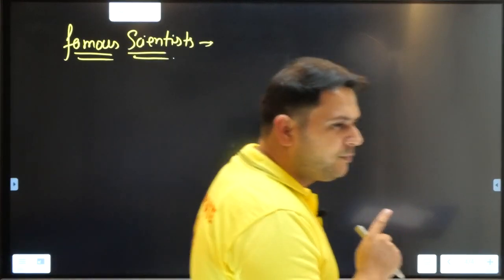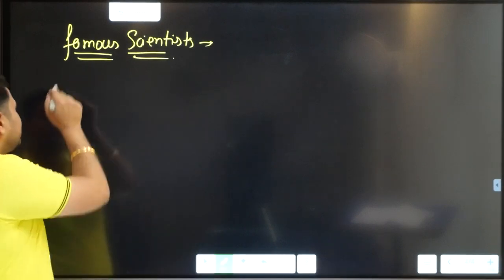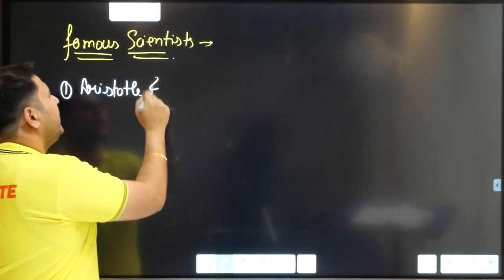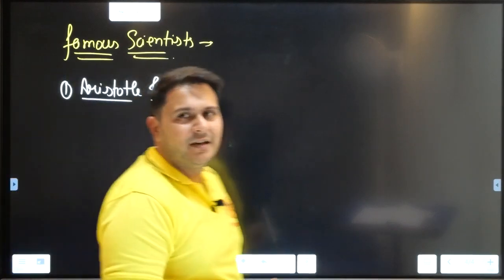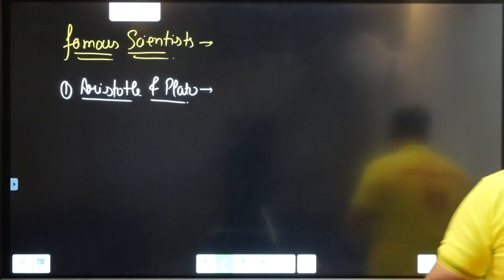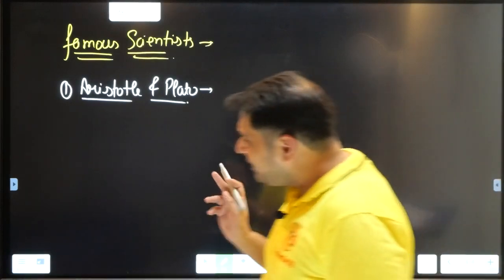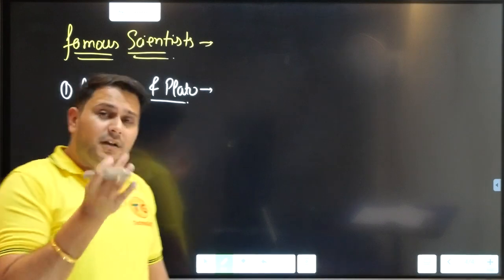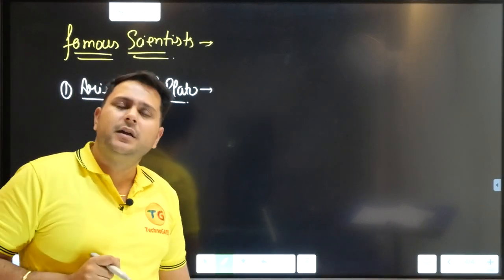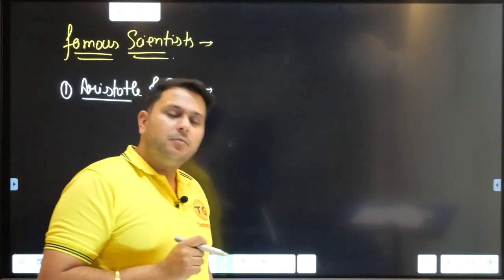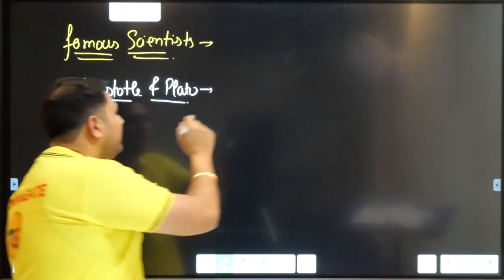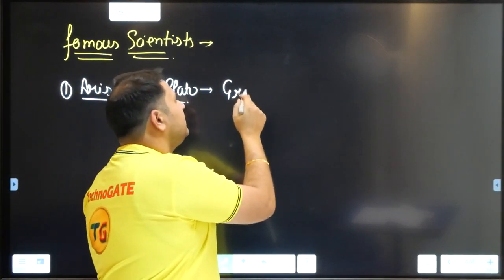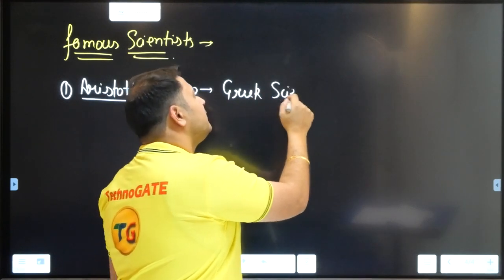So the very first person about whom we study is Aristotle and Plato. These are the two guys about whom we'll be studying at first. Why are they coming first? Neither Newton, neither Einstein, no one is coming first. The only reason is the study of sciences. Both of them were Greek. Let me write it down. Greek scientists.